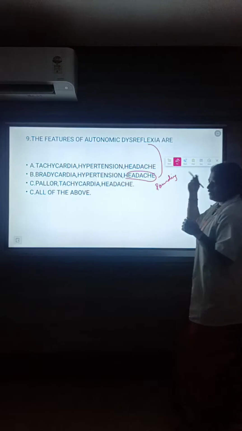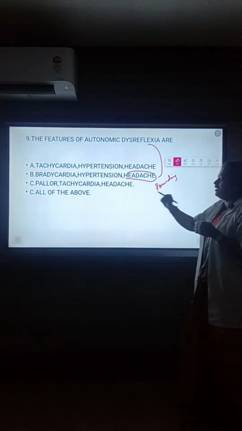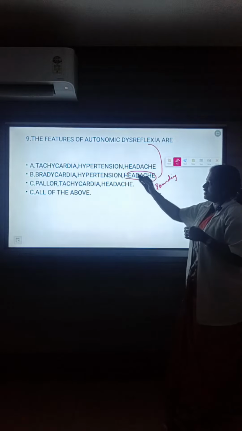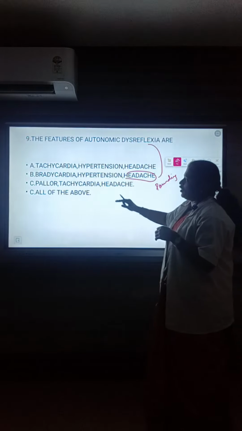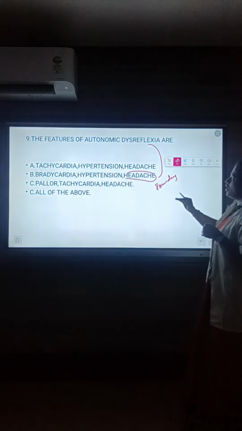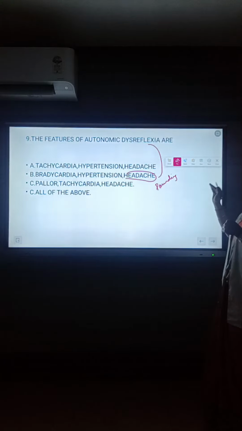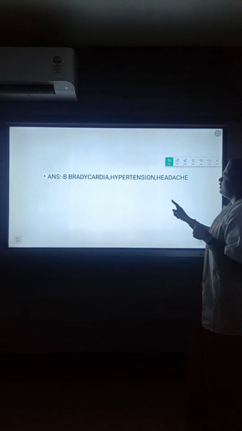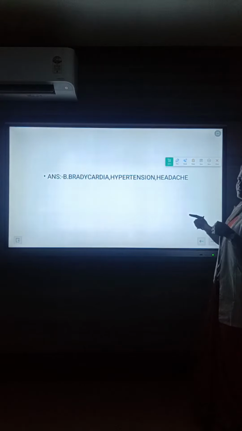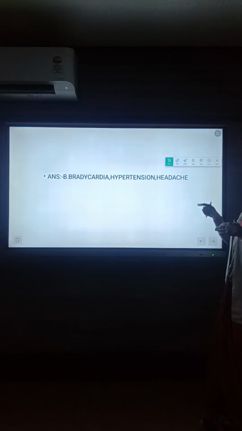So the head will feel like it is being stabbed, like it is being hit. So hypertension, the pressure will be high, and bradycardia. So option C is pallor, tachycardia, headache. So they will look pale, the heart rate will be high, and there will also be a headache. Option C, all of the above. The feature of autonomic dysreflexia, we check the answer. Bradycardia, hypertension, and headache. It is simply an autonomic reflex.